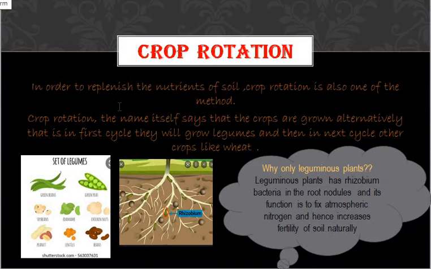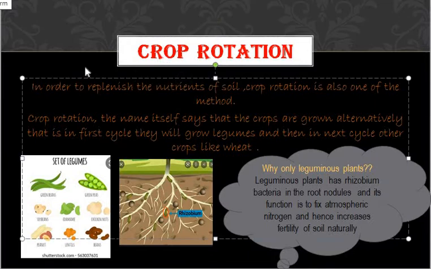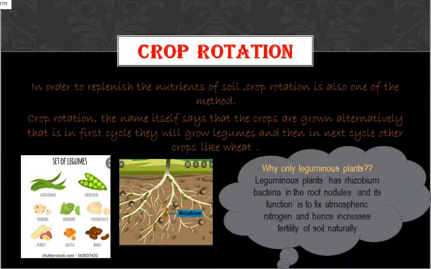In order to regain the fertility of the soil, either we can use manure, or we can use fertilizer, or we can do crop rotation. This is also one of the methods to increase the fertility of the soil.